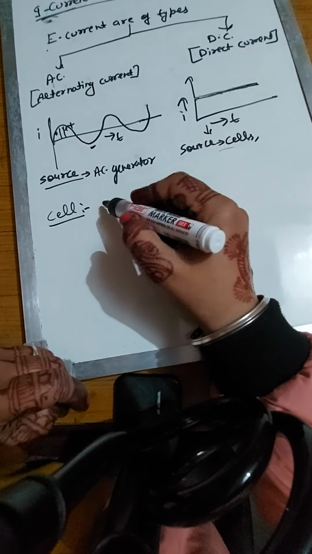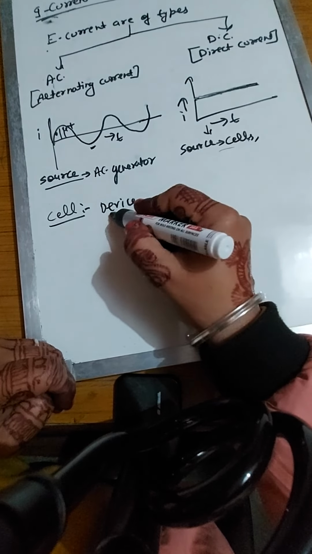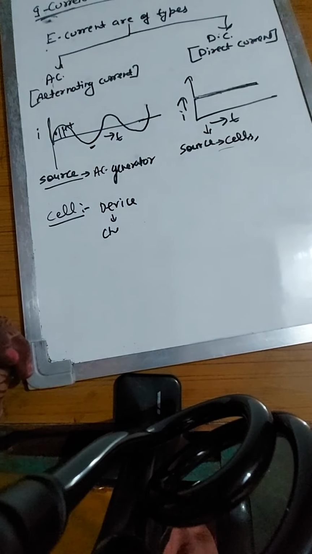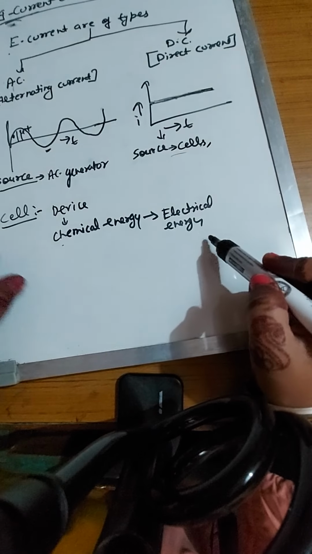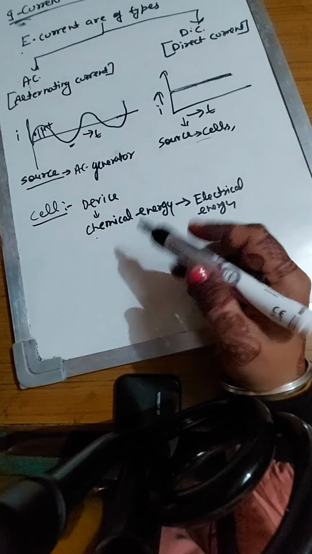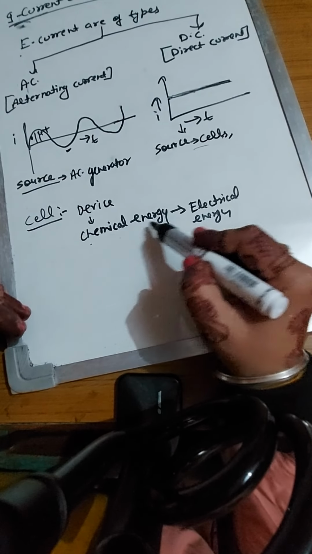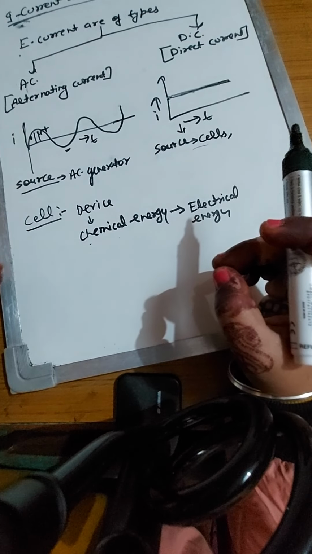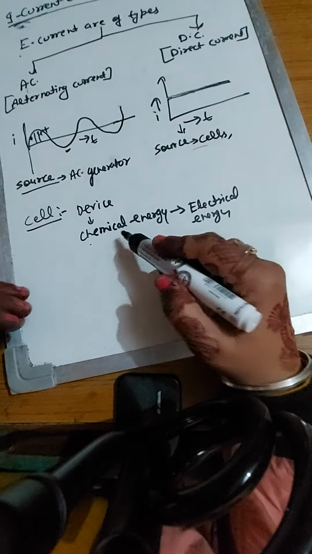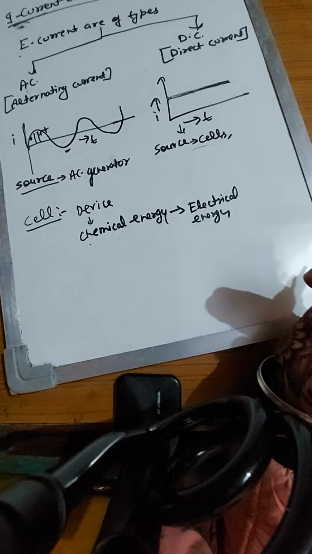So we can say, first of all, what is a cell? A cell is a device which converts chemical energy into electrical energy. When current is drawn, the cell works by converting chemical energy into electrical energy. But when the cell is being charged, the electrical energy is converted into chemical energy. That makes a battery. We use this in an inverter. You may understand it like that.